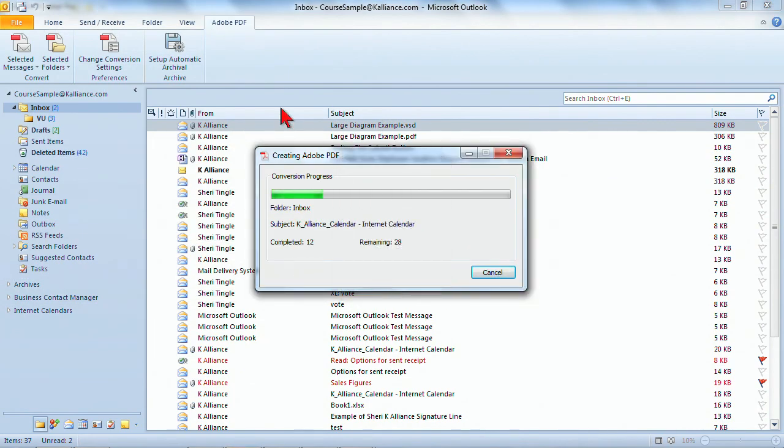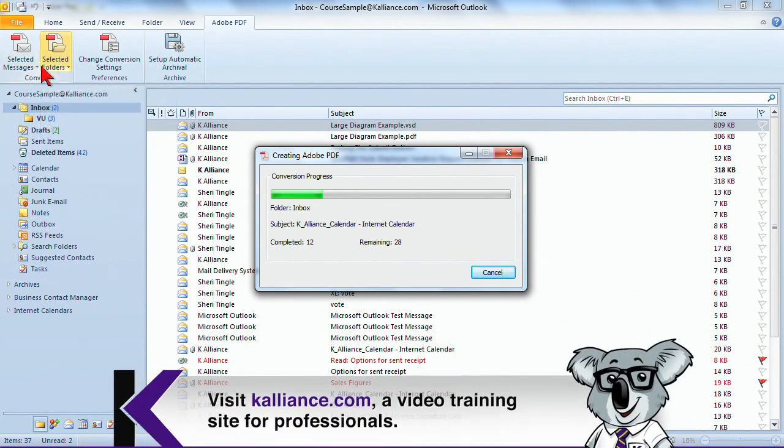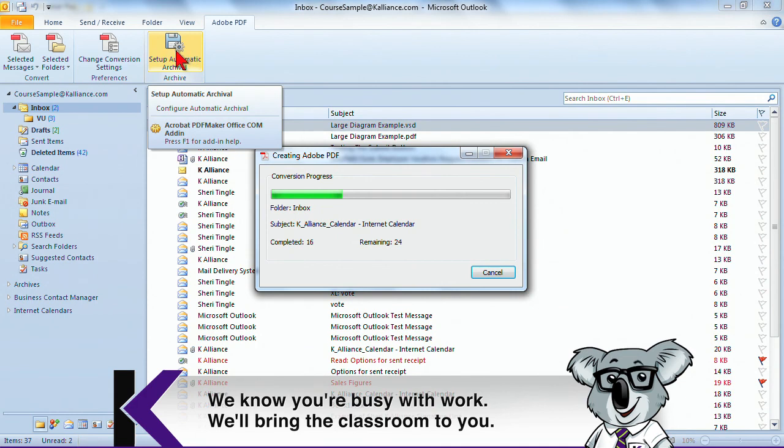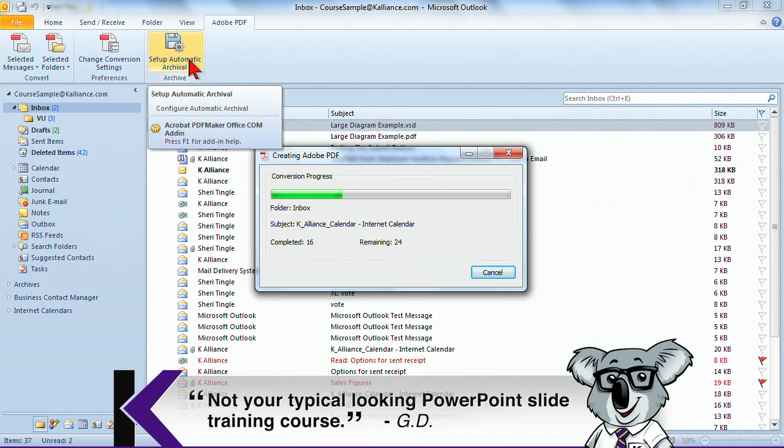And you can see it's building up. As it's building up, I just want to point out that you could do a specific message. There also are some conversion settings in here, and you could even create an archive tool or archive feature so that automatically these PDFs are going to be being created for you.